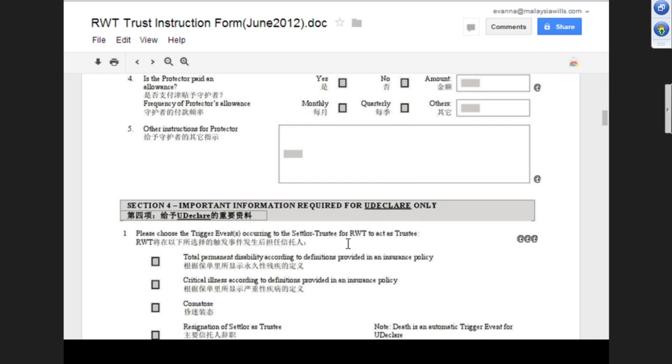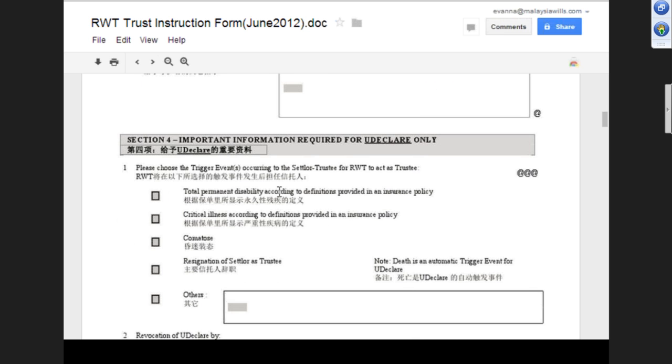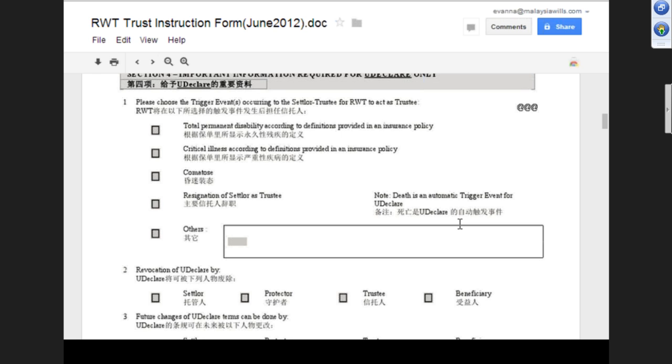Okay, so important information is required for this. You declare the triggering events. Normally people would take total permanent disability, critical illness, comatose, or resignation of the settlor as trustee. Death is an automatic triggering event. Yep. And what are the other things that normally people put in as triggering events? Normally no. Sometimes there are, because the franchisee may not know how to fill it properly, so you fill up those things. When we look at the entire form, if there is a need to add extra, then we will add and make suggestions.